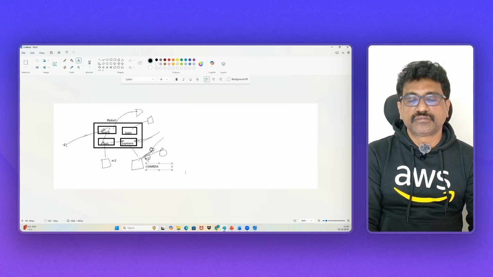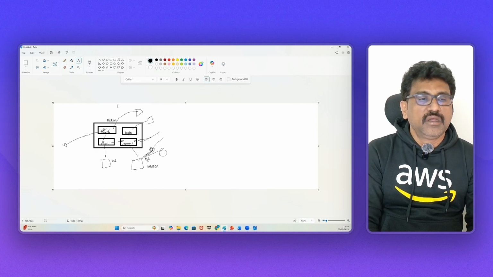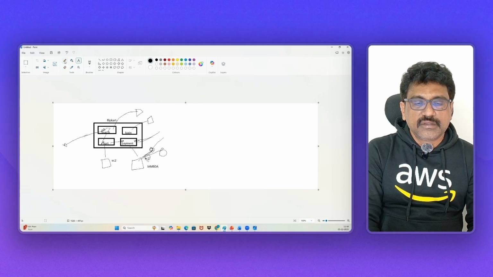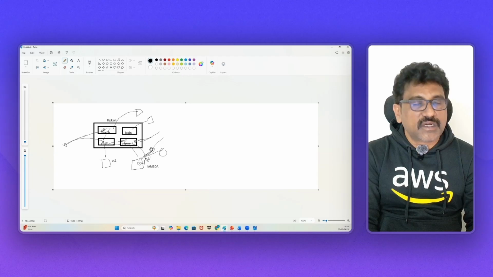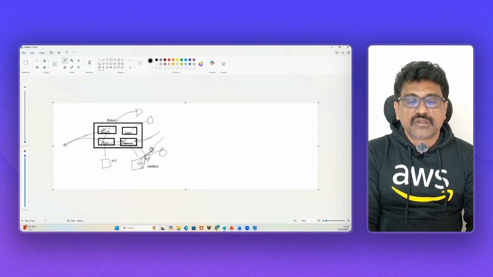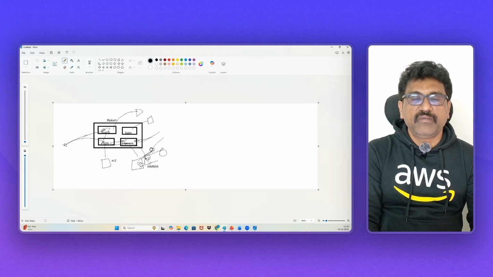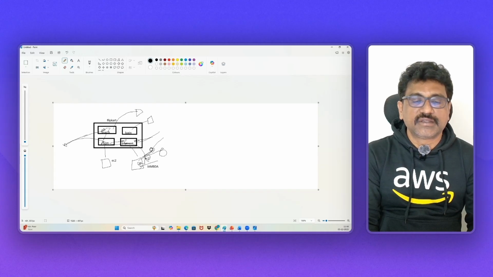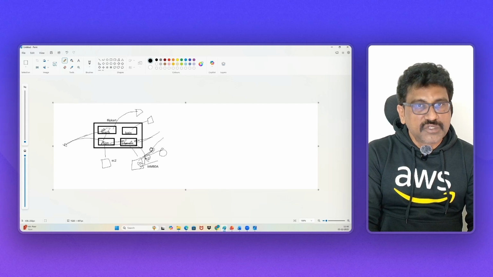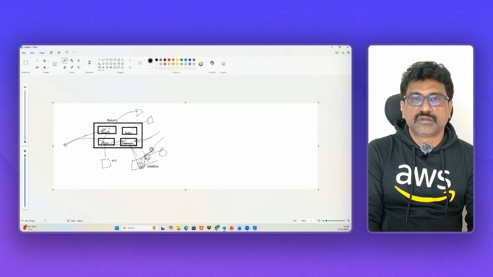Fine. Instead of an EC2 instance, if you use a Lambda function here, what will happen? As soon as the customer clicks on this payment button, this Lambda will start. As soon as the payment is done and the task is done for this user, it will go down. You need not pay for that. It will just work for milliseconds or seconds, make the payment, and you only pay for that usage.